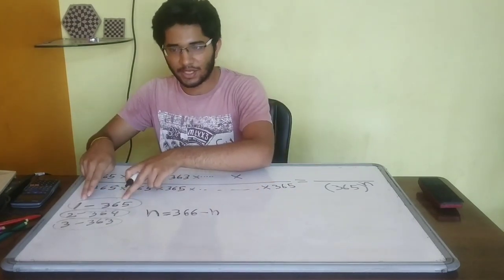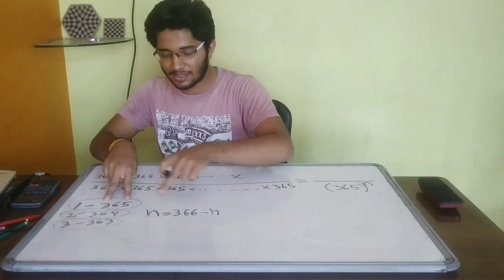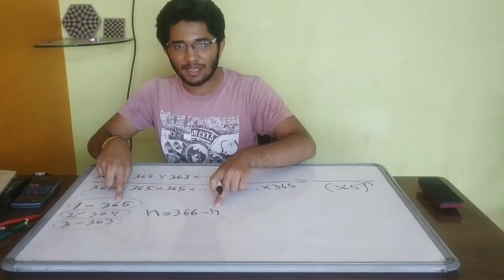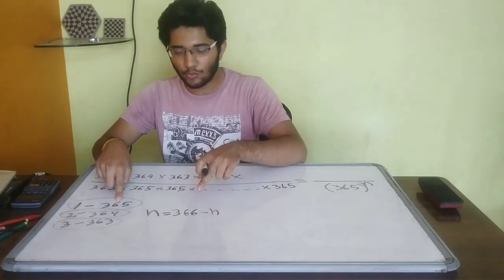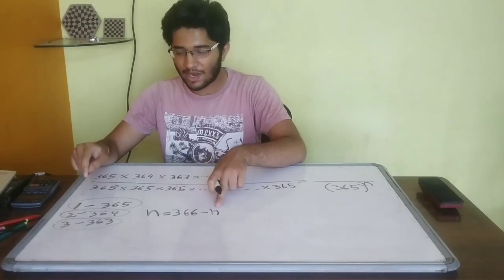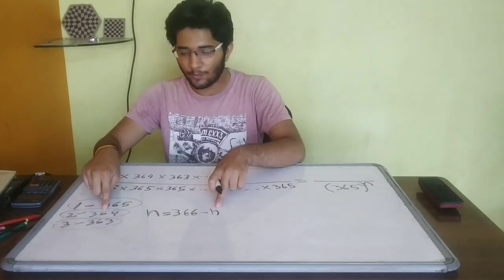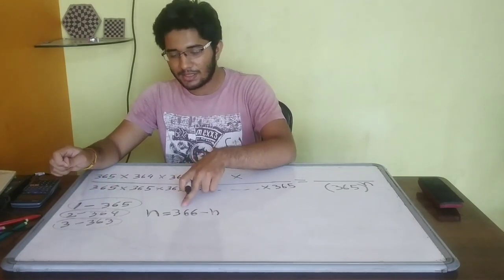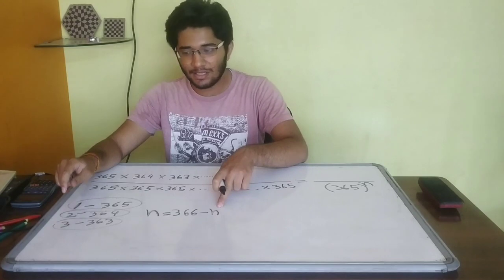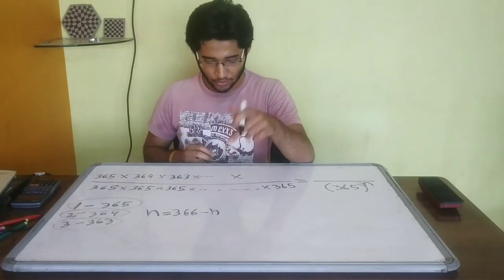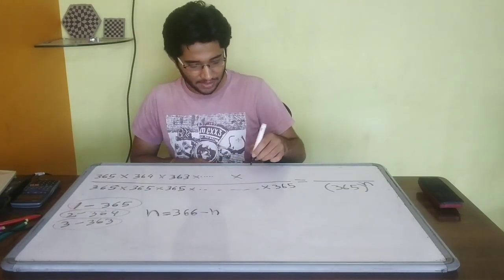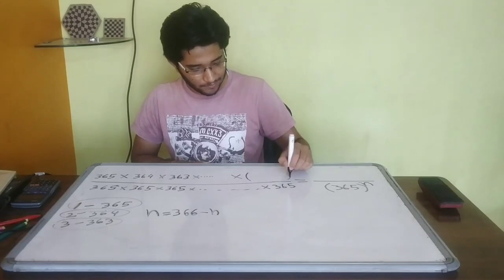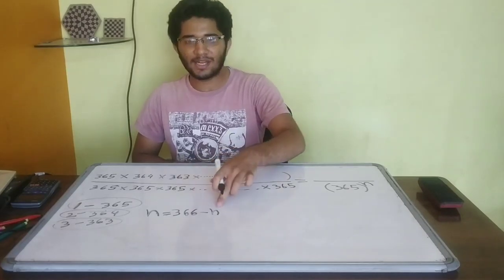So for person 1, it is 366 minus 1, that is 365. For person 2, 366 minus 2, which is 364. For person 3, it is 366 minus 3, that is 363. So we can write this for n persons, the last part will be 366 minus n.